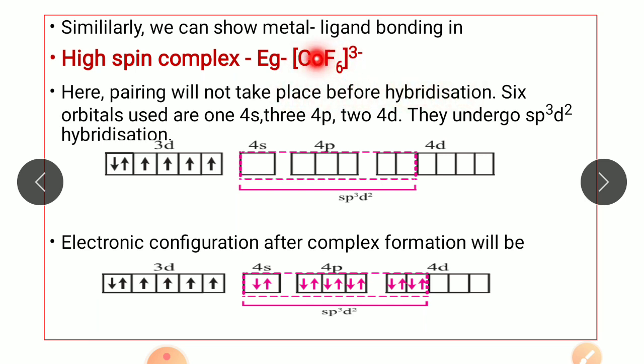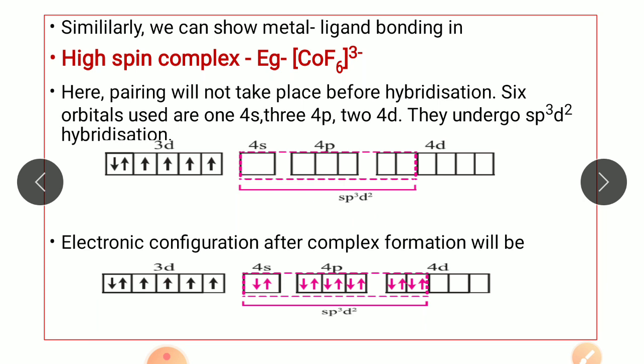Since cobalt is attached to 6 ligands, it should have 6 vacant orbitals to accommodate the electrons provided by the 6 fluorine ligands. Now the pairing will not take place because it is a high spin complex. So the electrons in the 3d orbital will remain as they are, and the orbitals which will take part in hybridization will be 1 of 4s, 3 of 4p and 2 of 4d. So the hybridization that will take place will be sp3d2 hybridization.